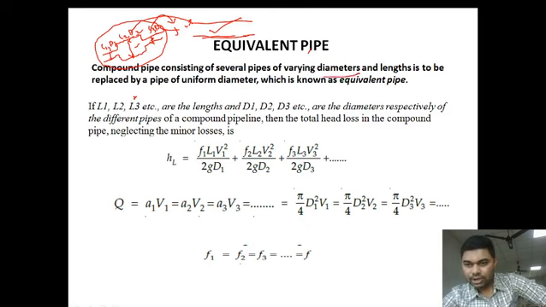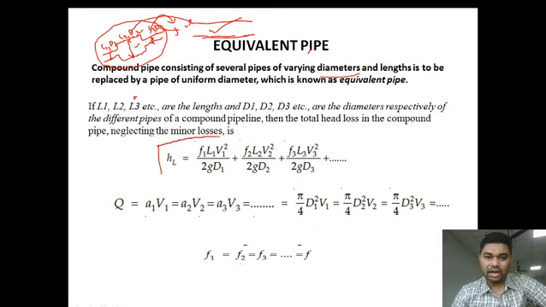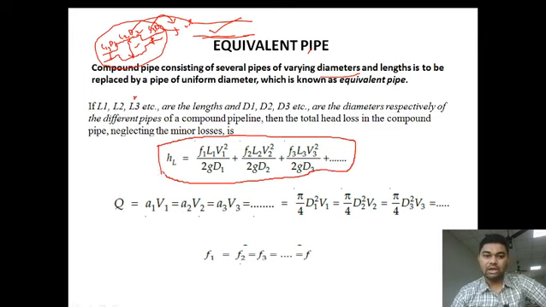This is the formula for head loss, neglecting the minor losses for compound pipes or pipes in series. Now, as we know, in series condition, what is happening? Discharge is the same. Discharge from pipe 1 is equal to pipe 2 is equal to pipe 3, and so on.